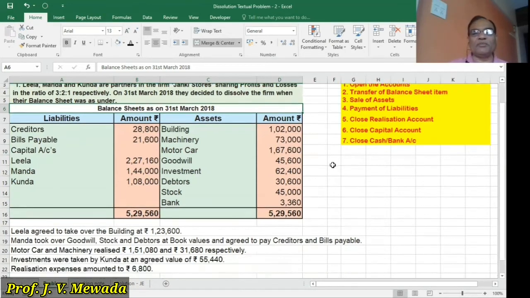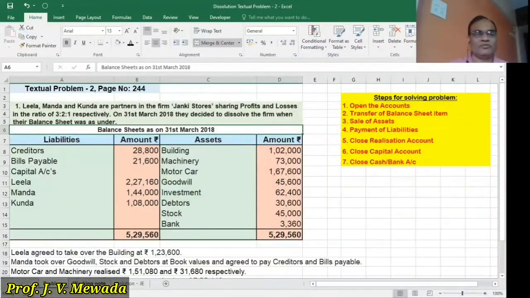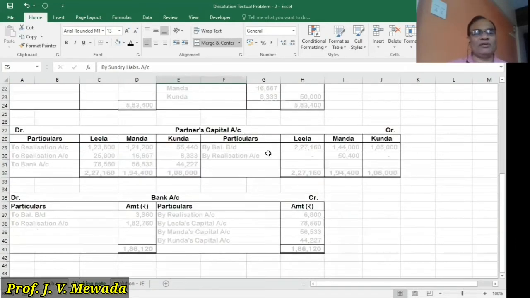Now I'll proceed to prepare the working note first. So in the working note, I'll be preparing the realization account. We are having 6 columns over here: particulars, inner column, outer column, particulars, inner column, outer column. Then we'll be preparing partners capital account. So we'll be having columns for Leela, Manda and Kunda, Leela, Manda and Kunda. And we'll be preparing the bank account as usual.